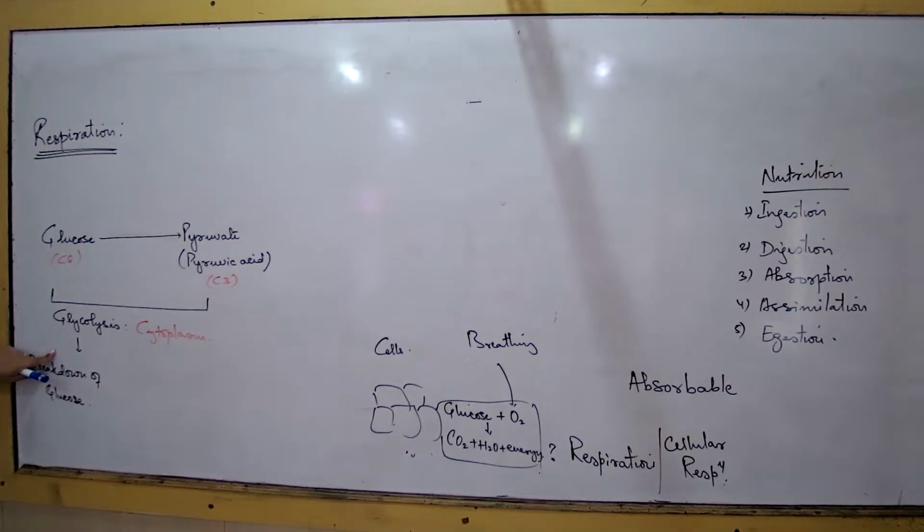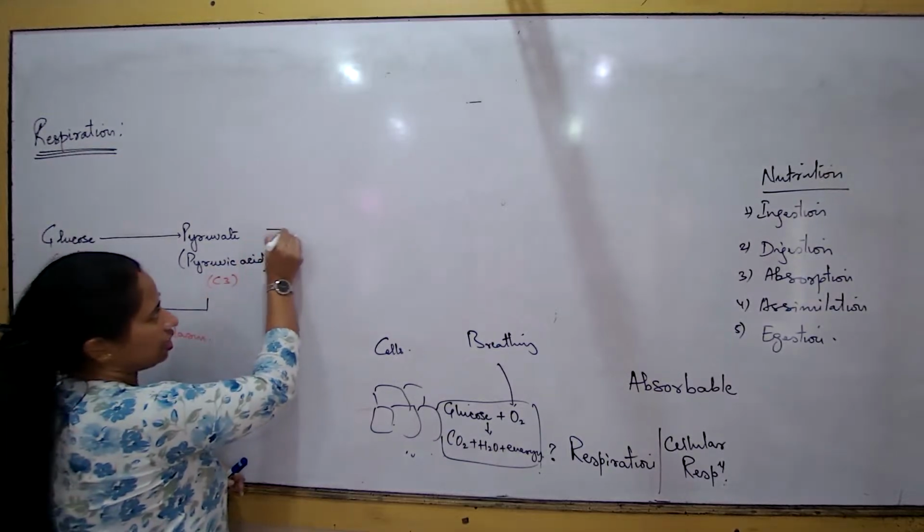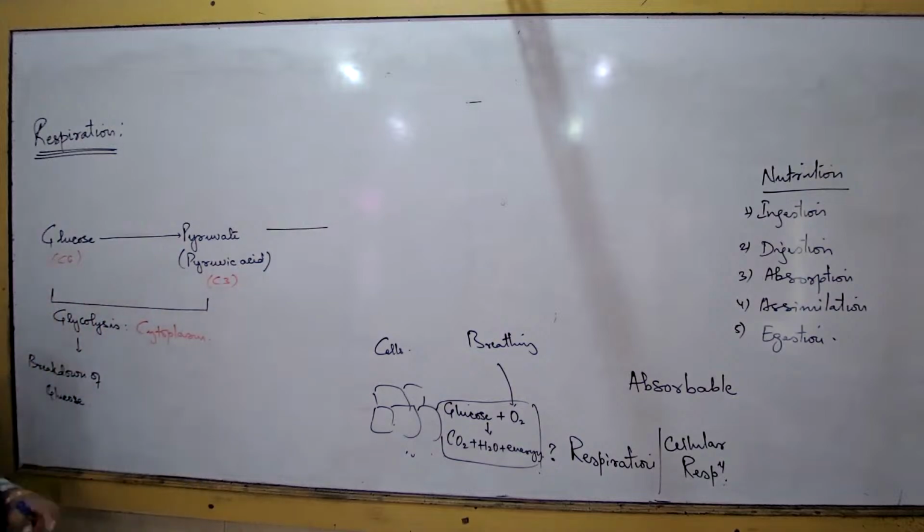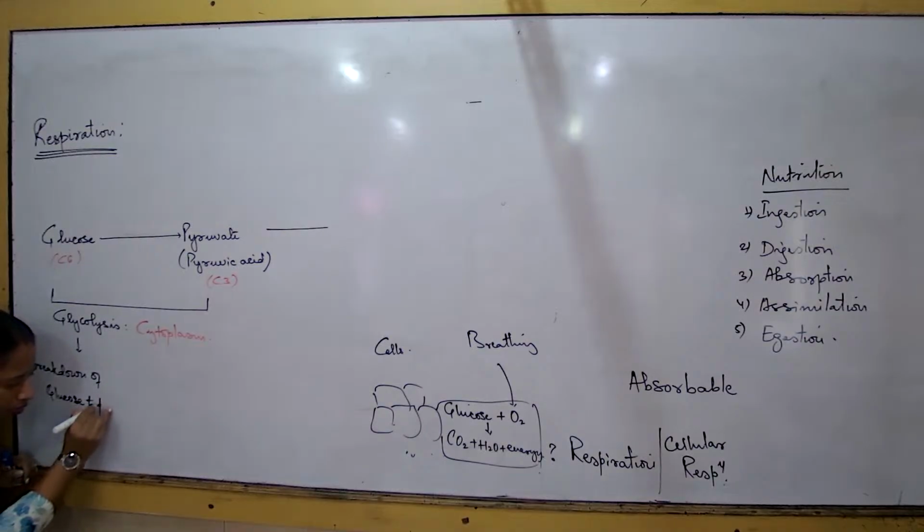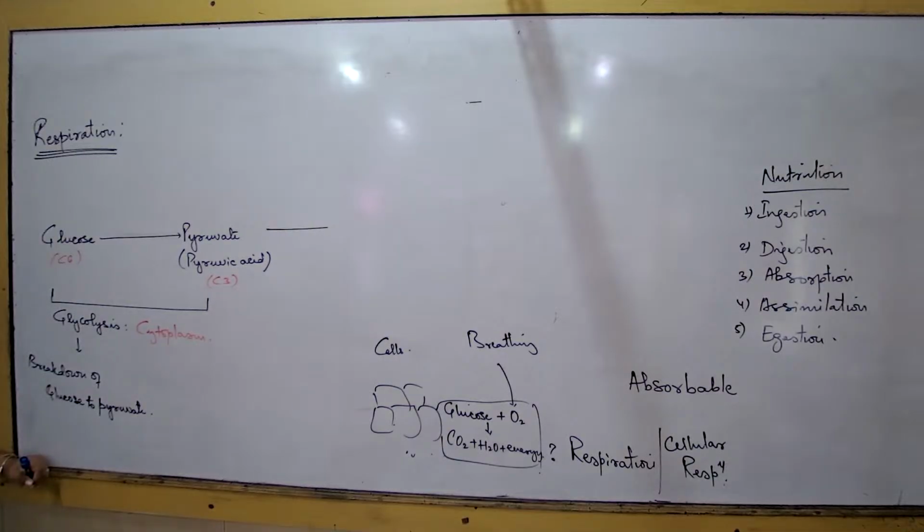Again, what is the location of glycolysis? Cytoplasm. Glycolysis means what? Breakdown of glucose to pyruvic acid. That is the standard definition. So I would write breakdown of glucose to pyruvate or pyruvic acid. That is the 1 mark definition you write. Define glycolysis. What to write? Breakdown of glucose to pyruvate with the help of enzymes.